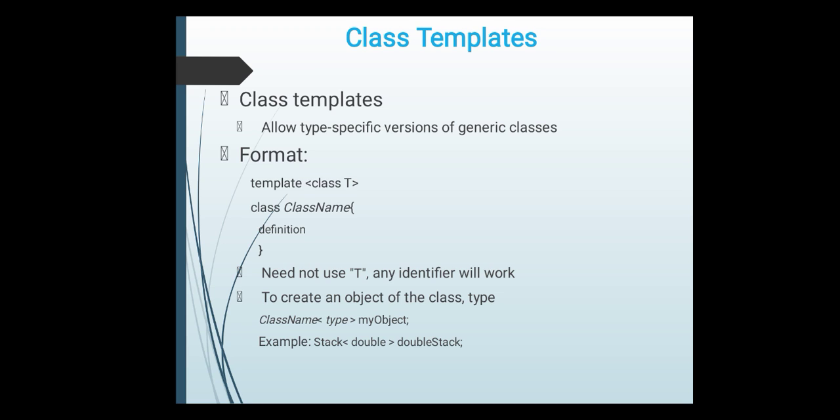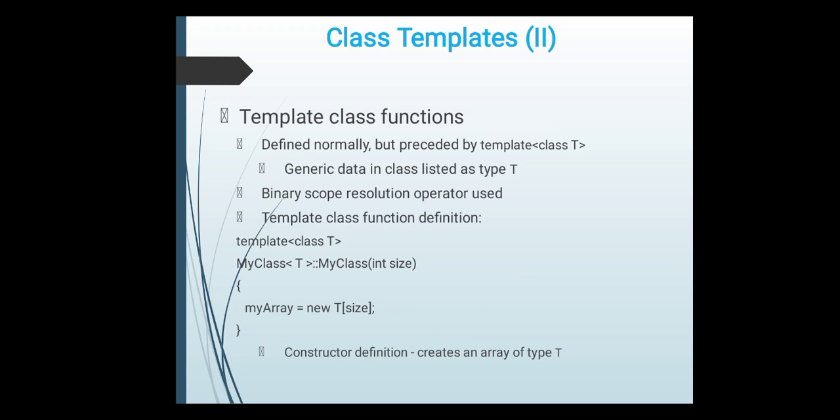Then the class name and whatever definition you want to provide for that class. Now to create an object of the class you have to write the class name, inside the angle brackets the type, and your object name. For example, here my class name is stack, the type is double and my object is double stack.